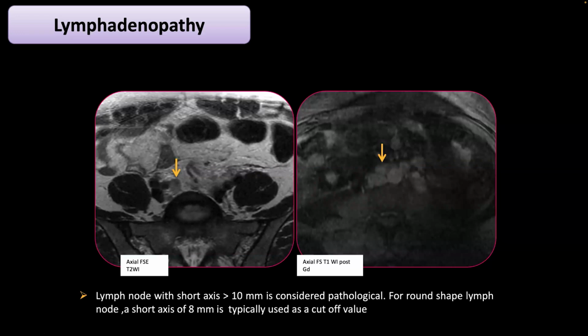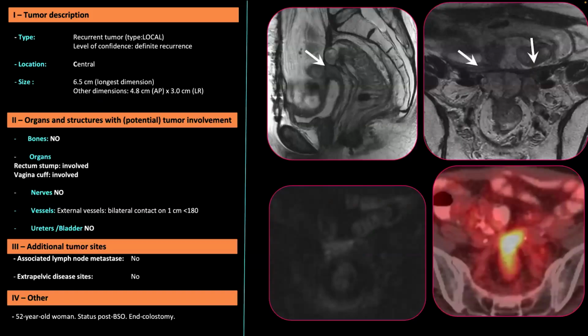So just to finish, I would like to highlight how we use the reporting template with some cases. The first case was a 52-year-old patient, status post bilateral salpingo-oophorectomy with an end colostomy, and she had a recurrence, as you can see here. We do see the recurrence here and here. If you go to the template, I feel it's really easy now to describe the tumor and to guide what is important for the surgery.